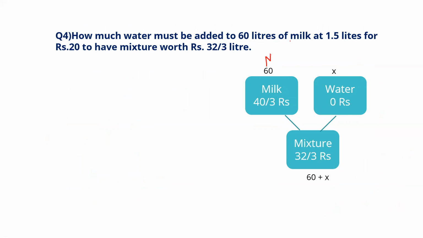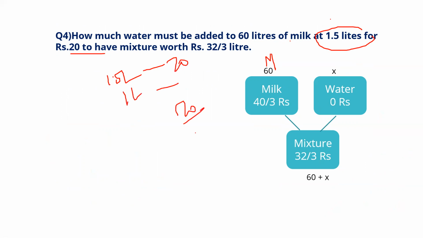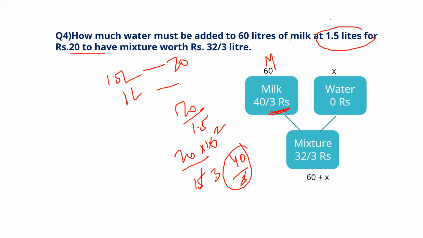See this one: how much water must be added to 60 liters of milk? Given the quantity N1 as 60, and they said 1.5 liters costs 20 rupees. So 1 liter will be how much? 20 by 1.5, you can write as 200 by 15, which comes to 40 by 3. So the cost per liter of milk is 40 by 3 rupees.